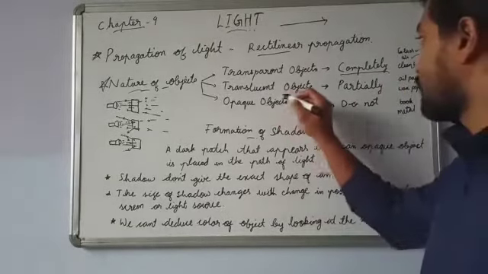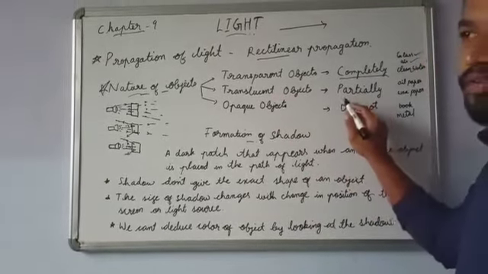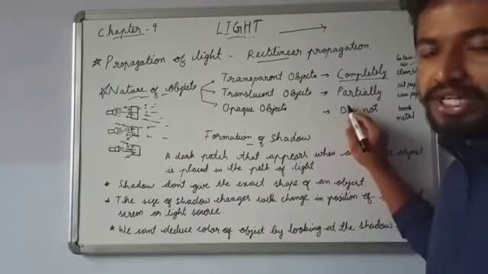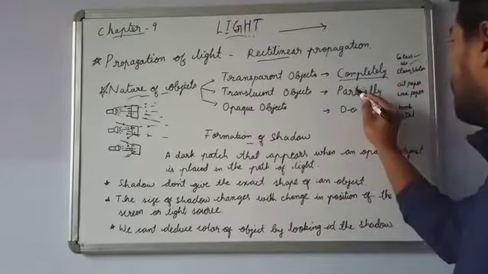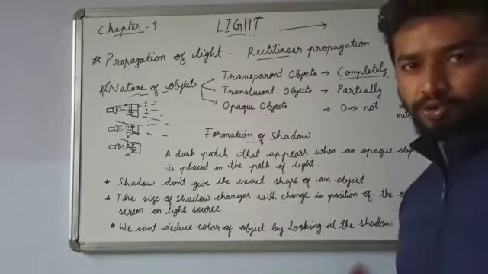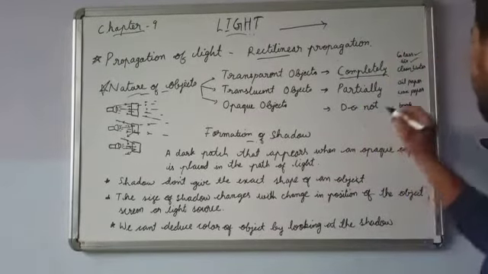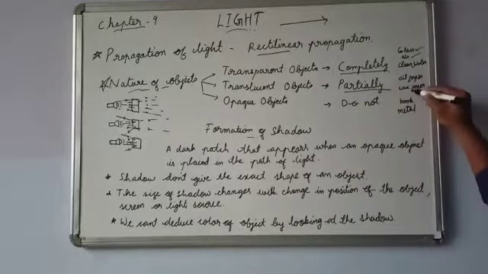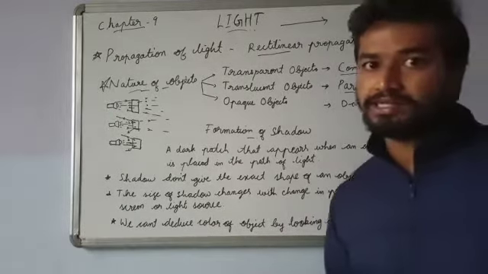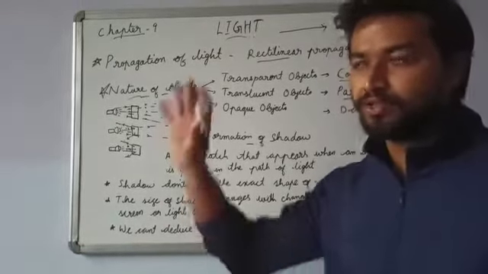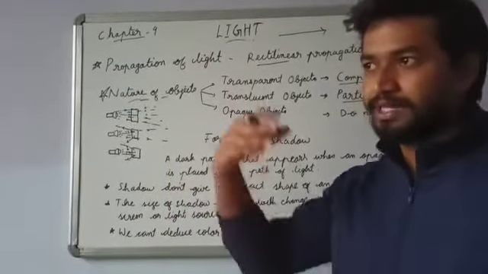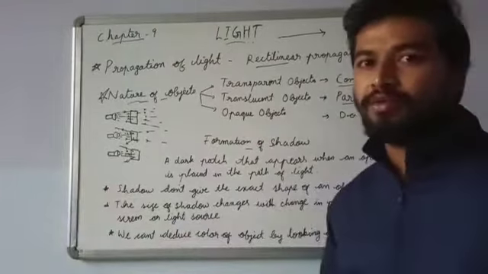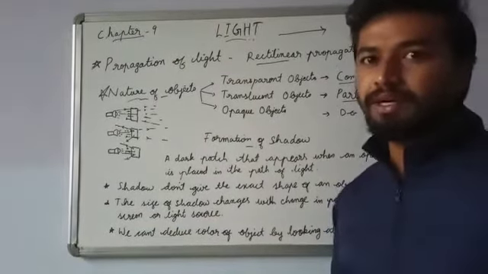Next comes translucent objects. They will only let light pass partially. Partially means a bit, some amount. Examples are oil paper, wax paper, frosted glass. Now it's winter. You can see through the glass in the morning, but it will be frosty. So the objects on the other side will not be completely visible but only partially.